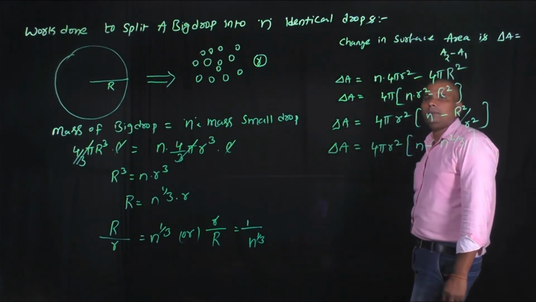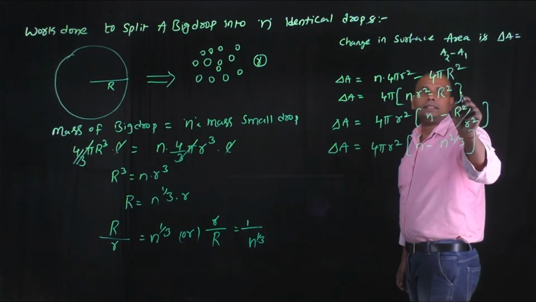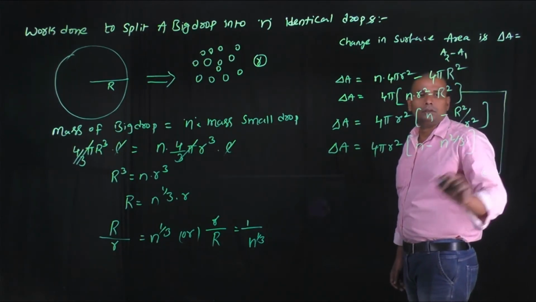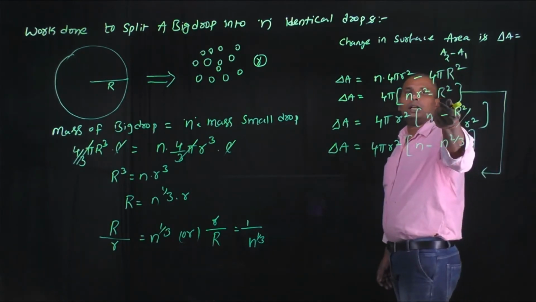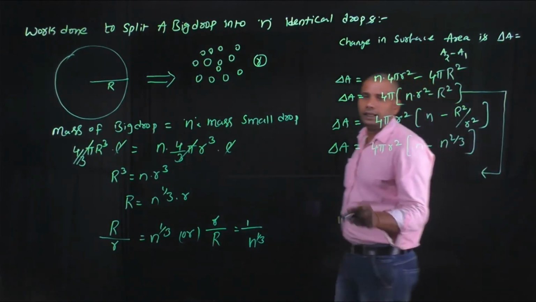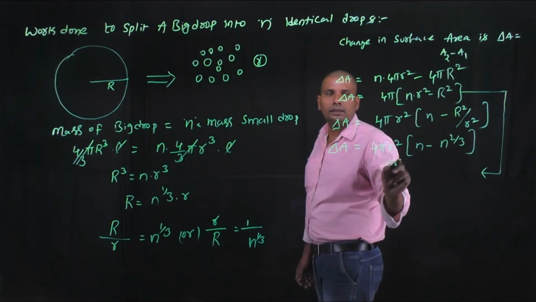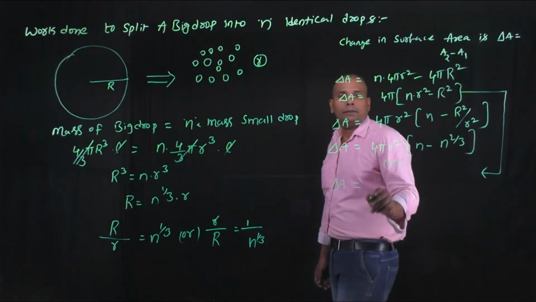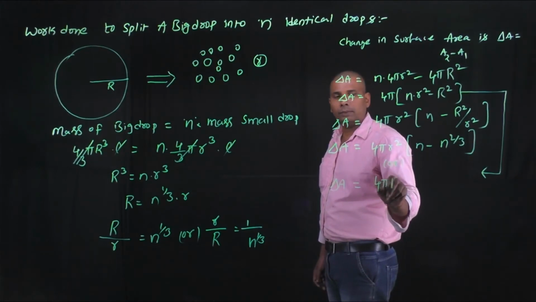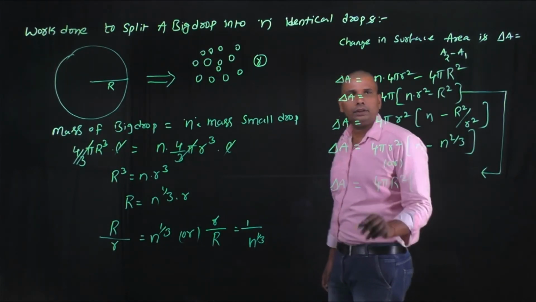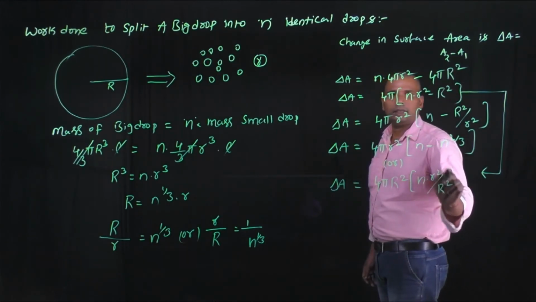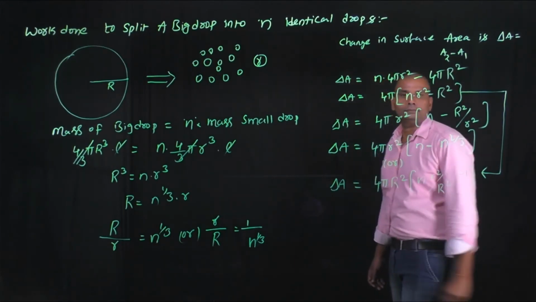Okay, and similarly in this equation, if we take capital R square common, then delta A is equal to 4 pi capital R square into n into small r square by capital R square minus 1.